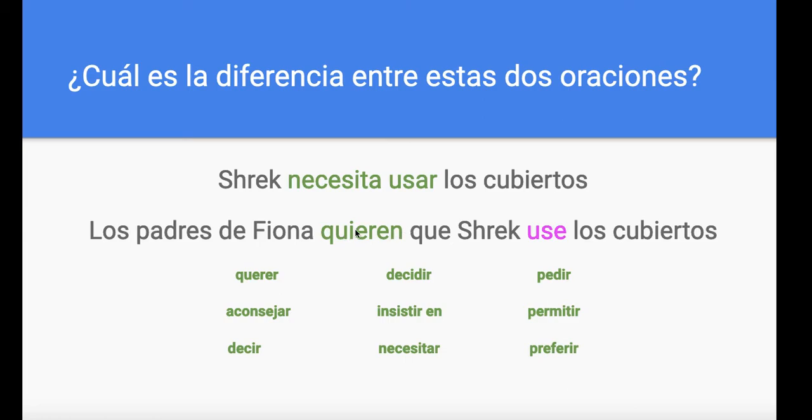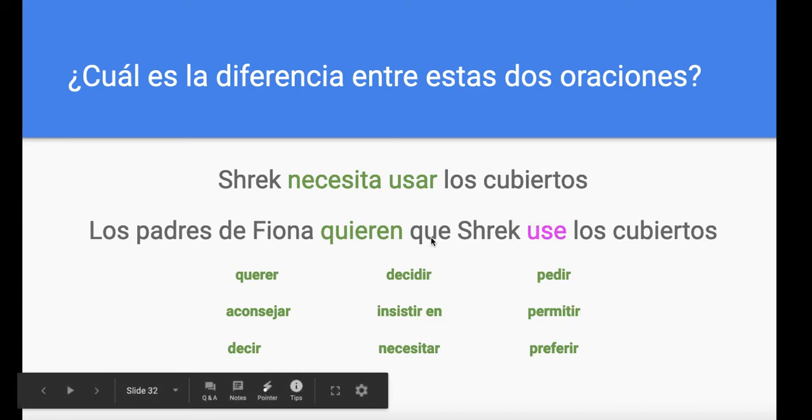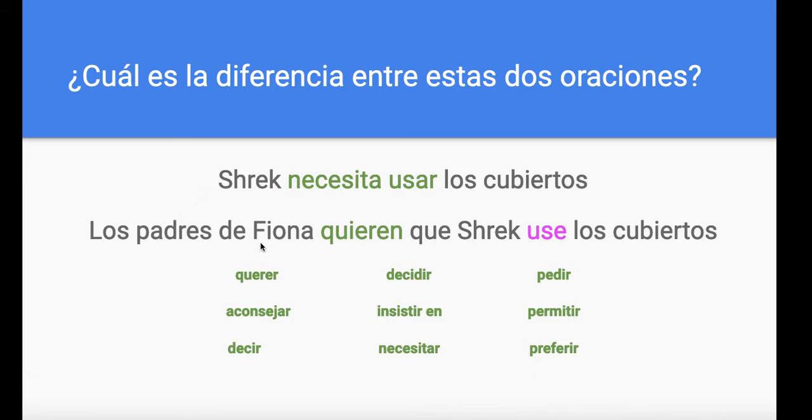One verb in this case in present, indicative mood. Second verb in this case in the subjunctive, present tense. And most importantly, it has a relative pronoun, which connects these two. The relative pronoun que. So, los padres de Fiona quieren que Shrek use los cubiertos.